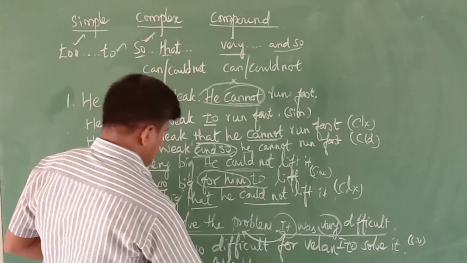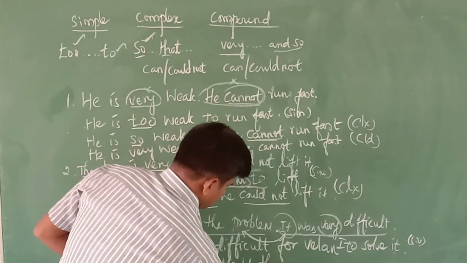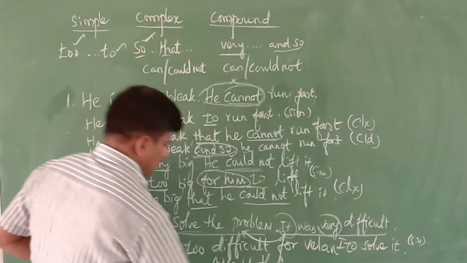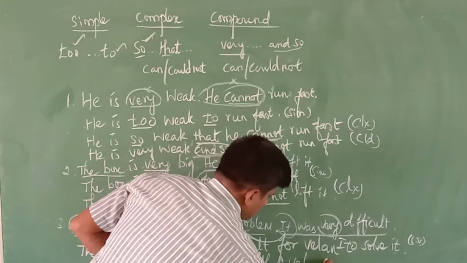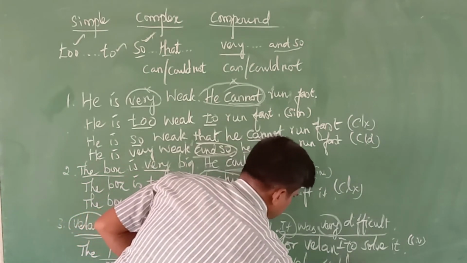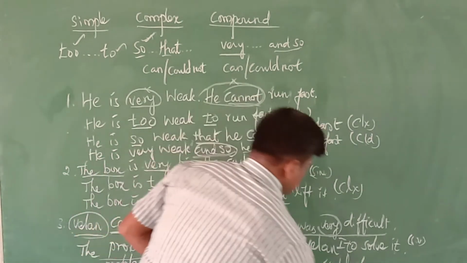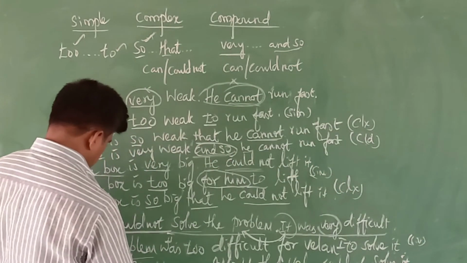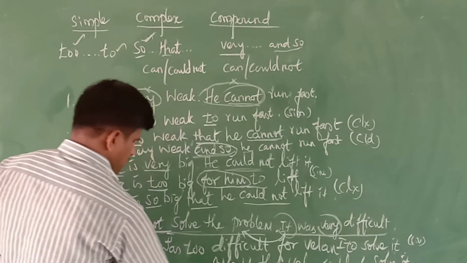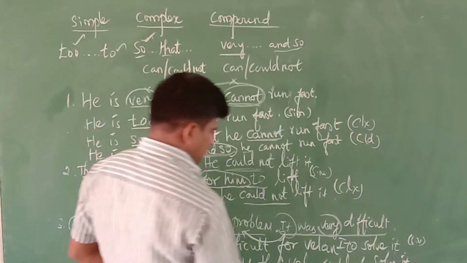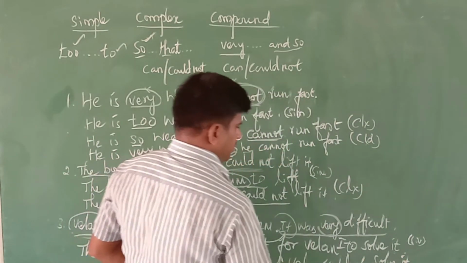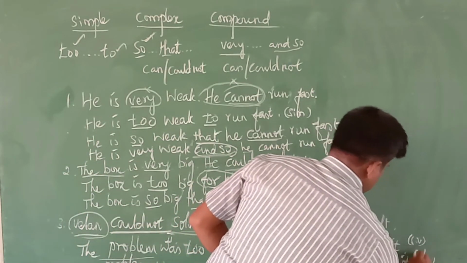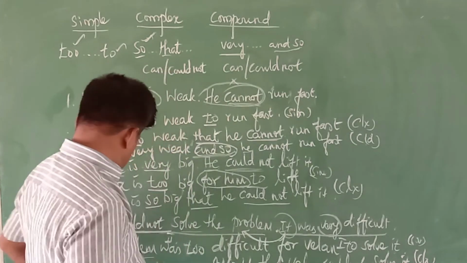The same thing we should write: so difficult that Valen could not solve it. The problem was so difficult that Valen could not solve it. This is the complex sentence.